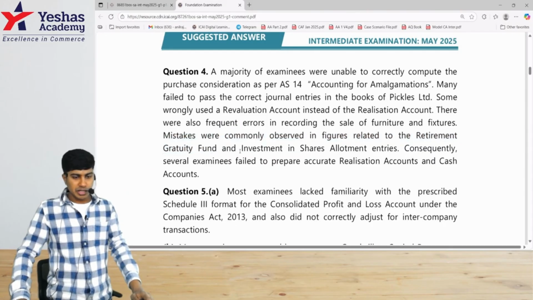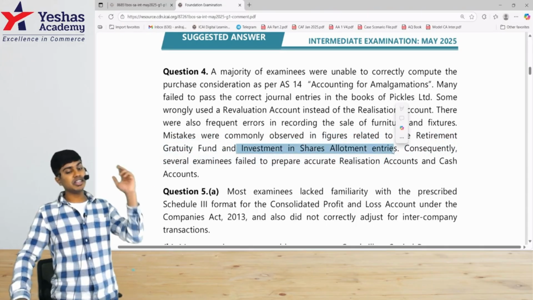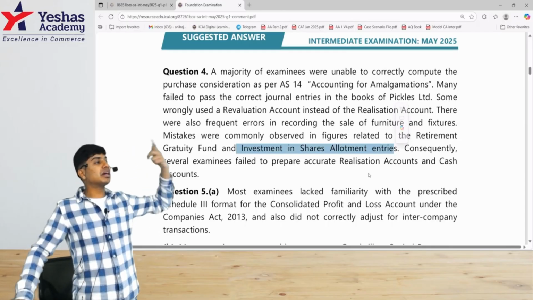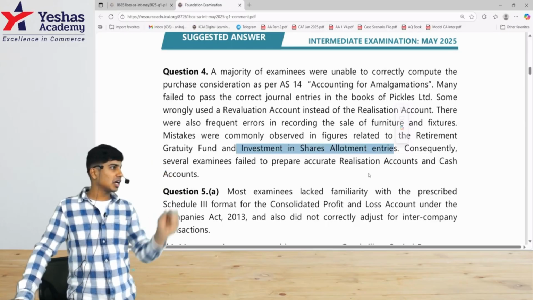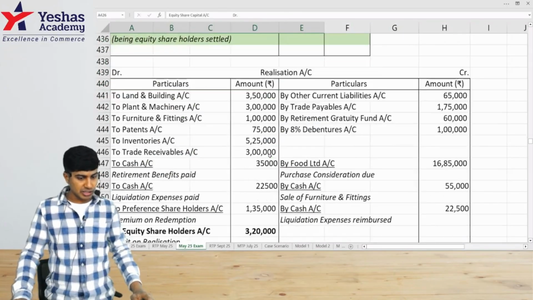Then investment in shares allotment entries. Okay, they've made errors in investment in shares and allotment, meaning post amalgamation. In the books of the transferee, we give PC, no? Liquidators of the transferor account debit to equity shares. I think I'll show it to you.